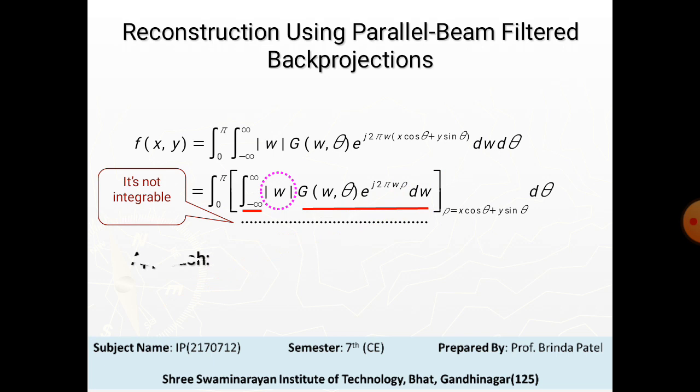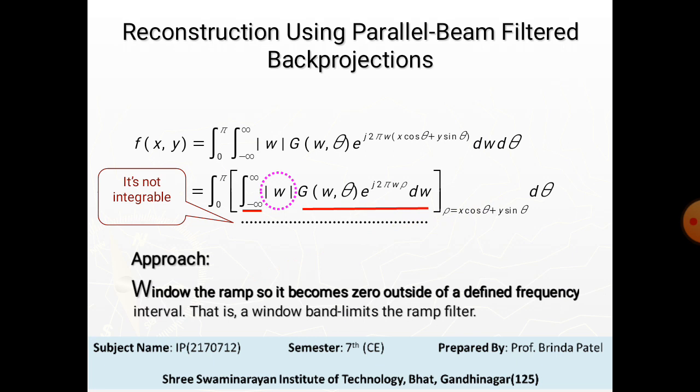This is handled by methods such as using so-called generalized delta functions. Here the approach is to window the ramp so that it becomes zero outside of a defined frequency interval, that is, a window band-limits the ramp filter.